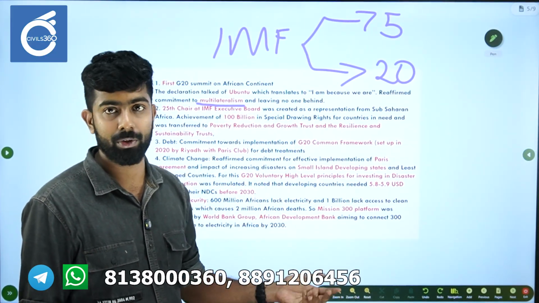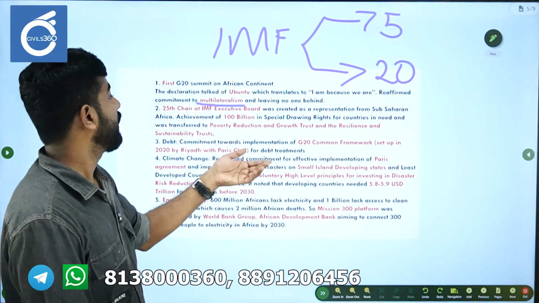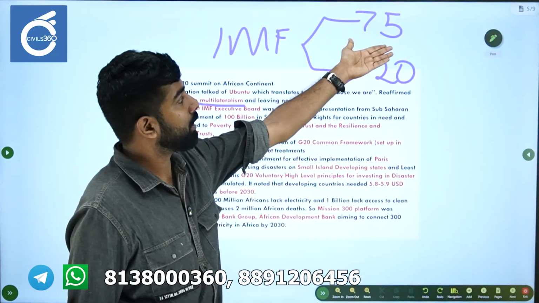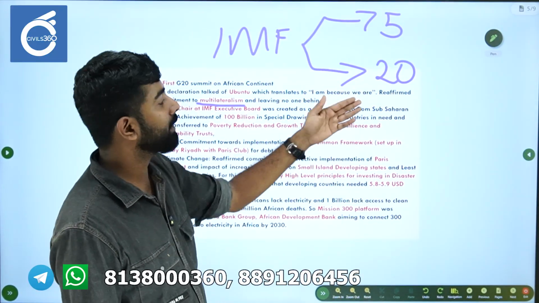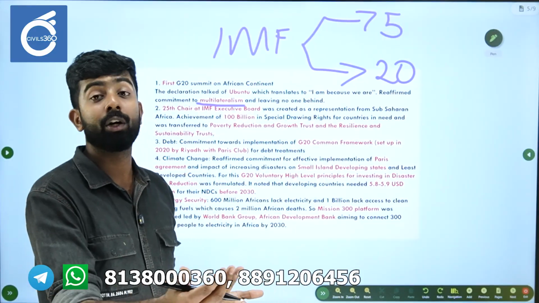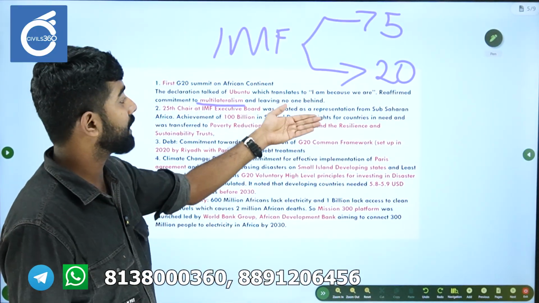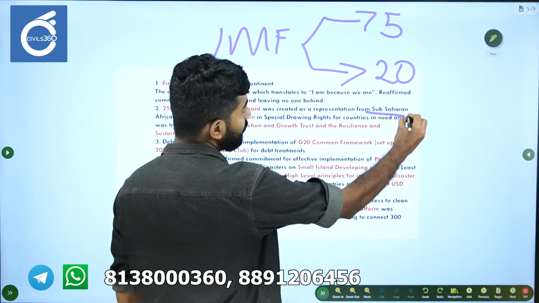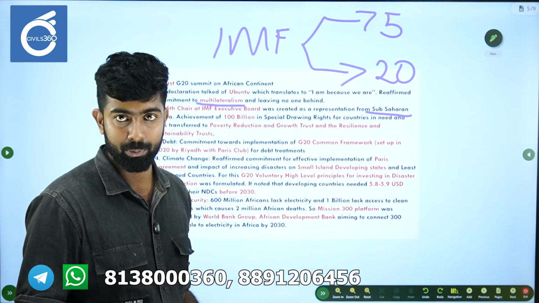The US is the largest contributor. It has 1 seat in the IMF Executive Board. So these are 5 seats for 5 countries, mainly from the West. Then the 20 regional groups around the world elect 1 member each. The Sub-Saharan region, for the first time, is now going to get a representative on the IMF Executive Board.